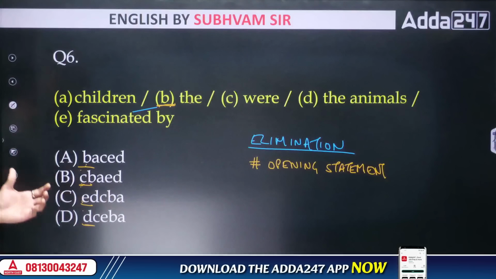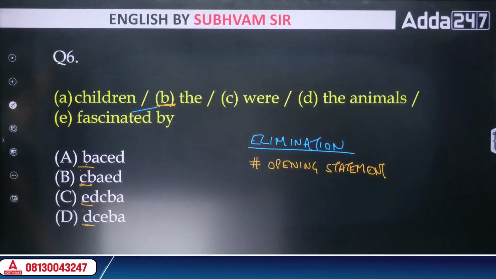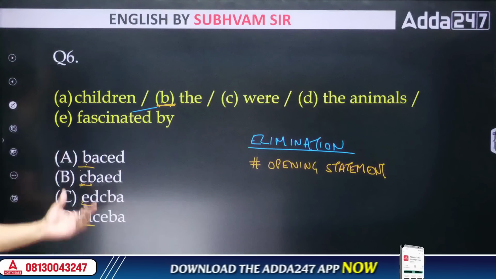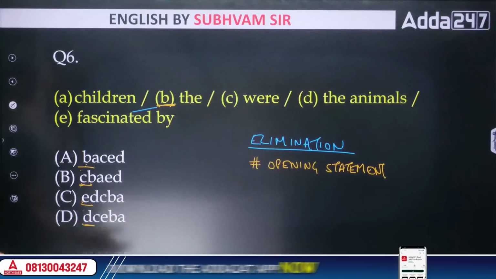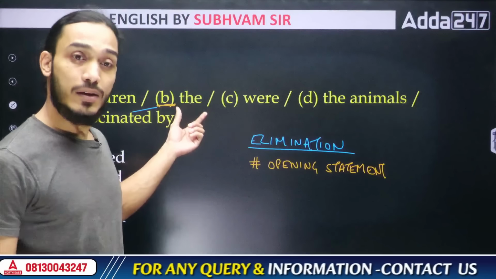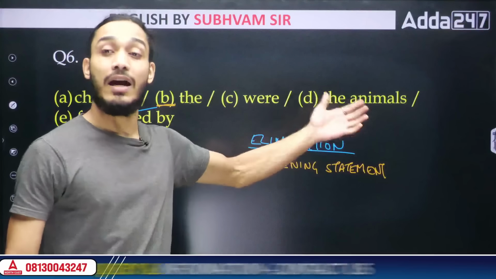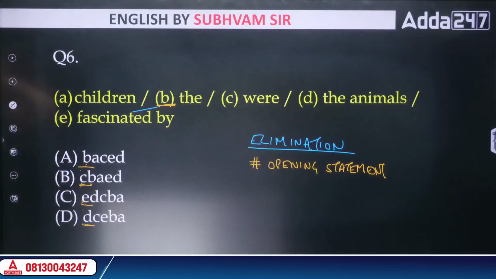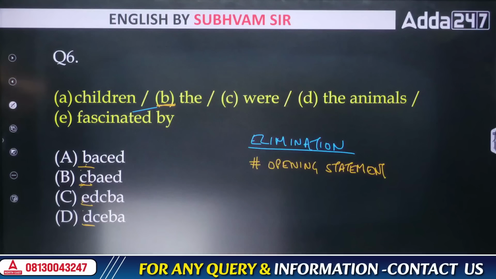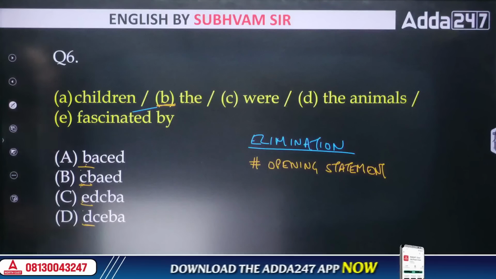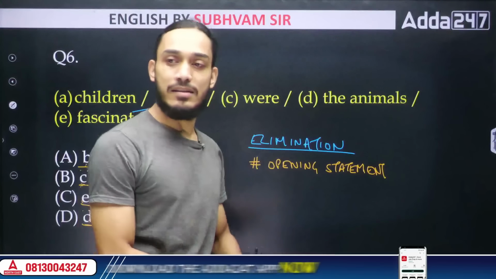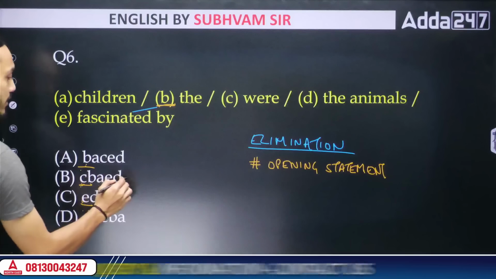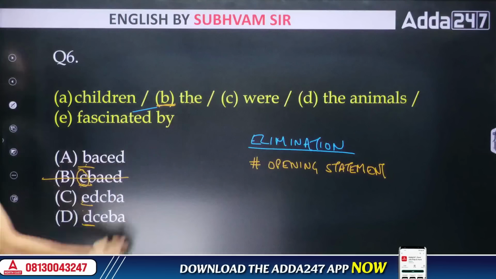So you tell me, using your knowledge, using your common sense, which of these can you not use to start a sentence? Which of these would not be a good starting to a sentence? Like D and B, these are good starting to a sentence. You can start a sentence with the word the, you can start a sentence such as the animals. But can you start a sentence directly with the word where? You can start a sentence with the word where if you're trying to write a question, like, where were you? But is this a question based sentence? Is this an interrogative sentence? No. So therefore we cannot start this sentence with sentence part C, right?